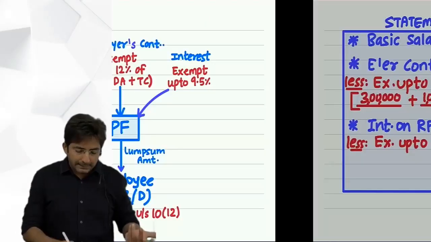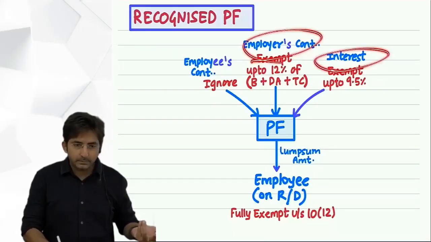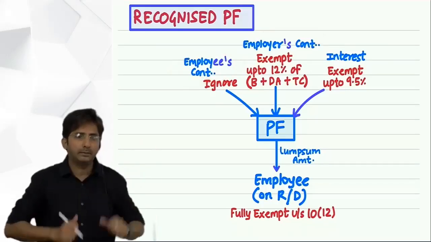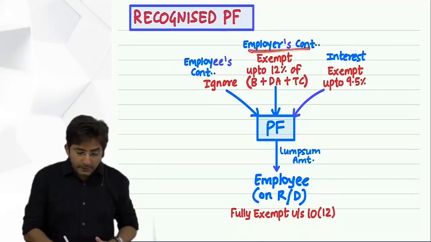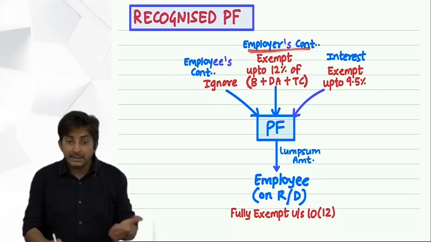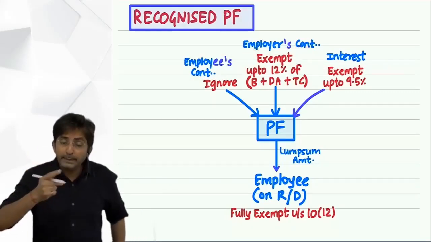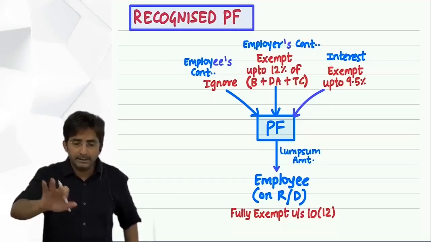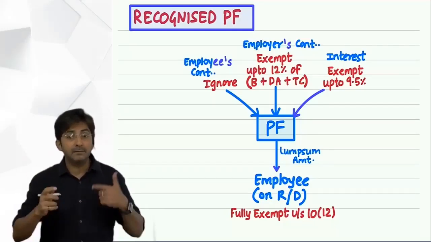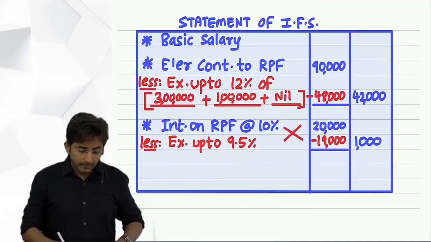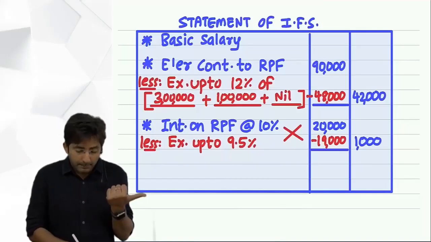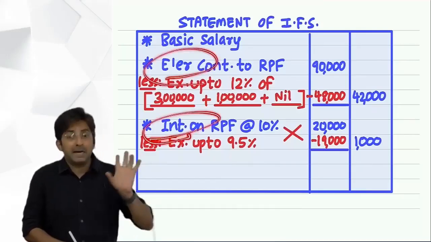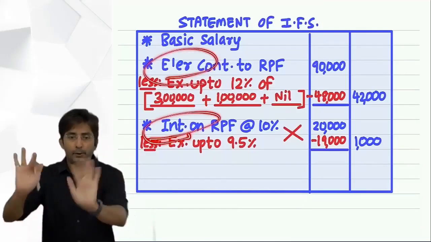And do you agree? Exemption was allowed only for these 2 items. See, employee's contribution becomes taxable as a part of basic only. You were given exemption for employer's contribution and interest. That is why my language was, if the employee retires within a period of less than 5 years, then exemption allowed in respect of employer's contribution and interest in past shall be withdrawn.